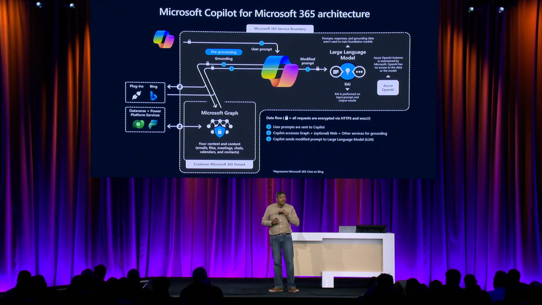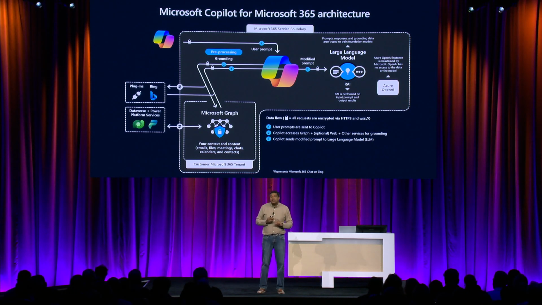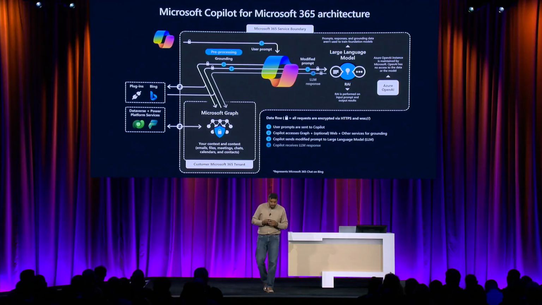I repeat, they're not used for training foundational models. We don't use it for advertising. We do not use it for any third-party development. Third, the private instance of Azure OpenAI is maintained by Microsoft. OpenAI does not have access to your data or our models.